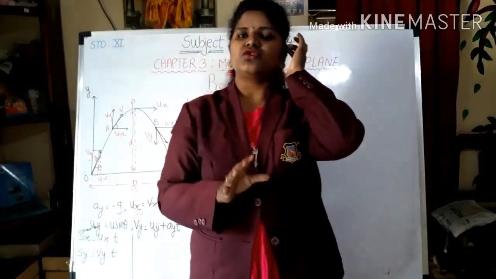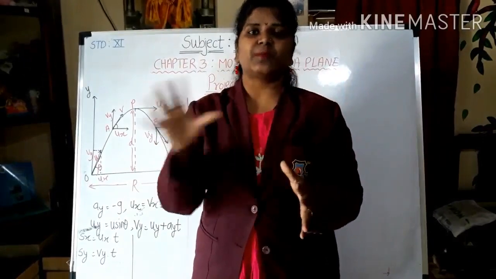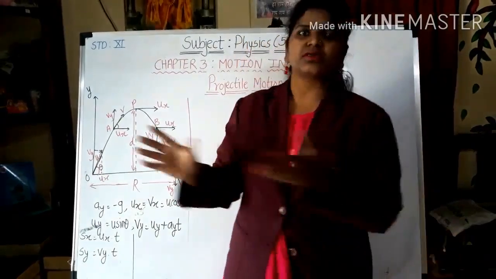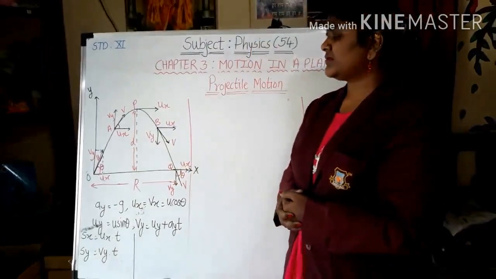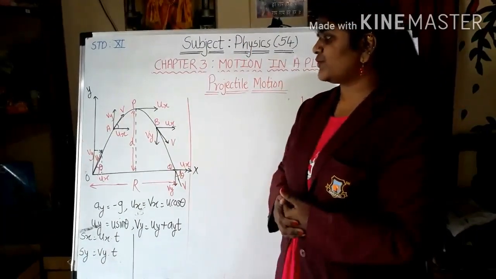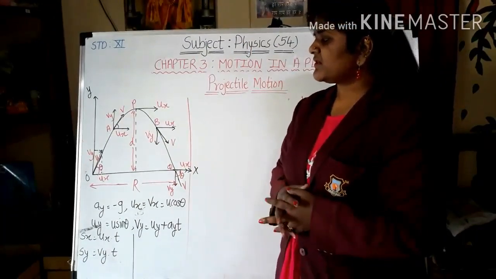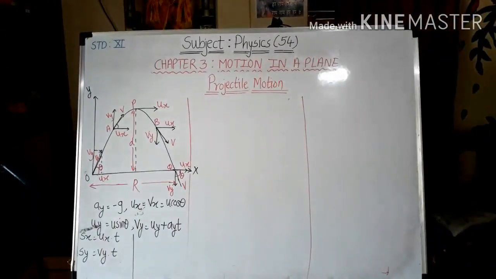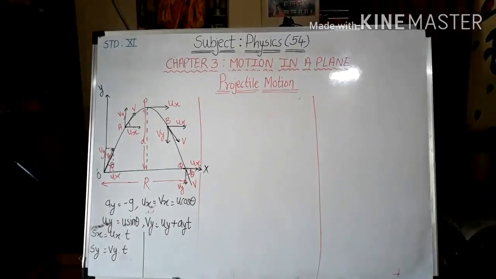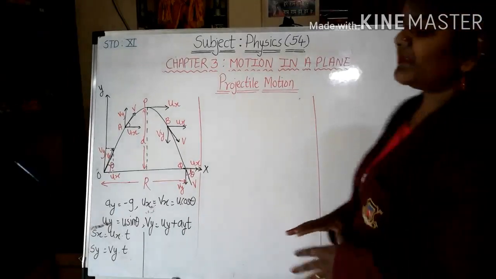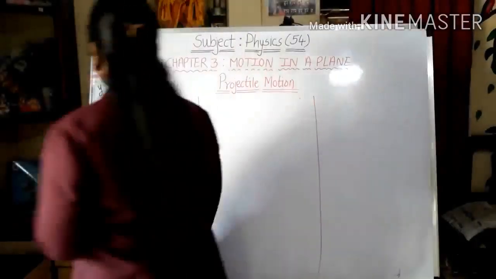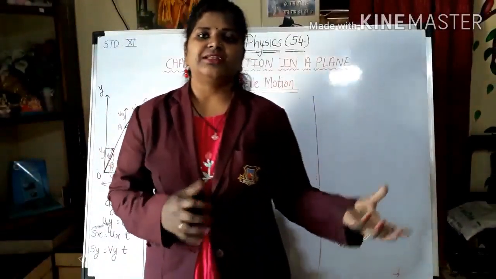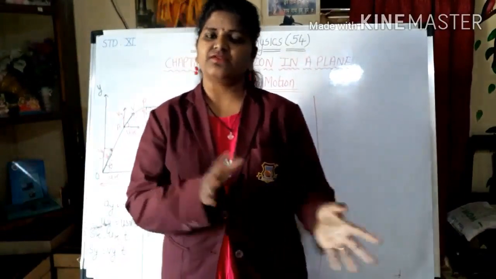We are going to discuss all this procedure by using the diagram which you can see on the board. Just observe the diagram. Before moving towards the diagram, I just wanted to remind you of something we studied in part 1.